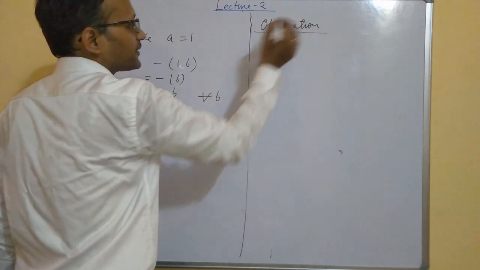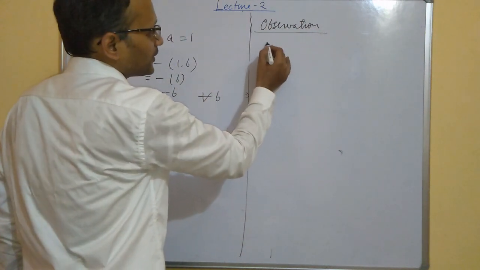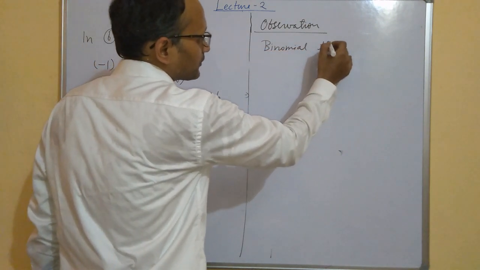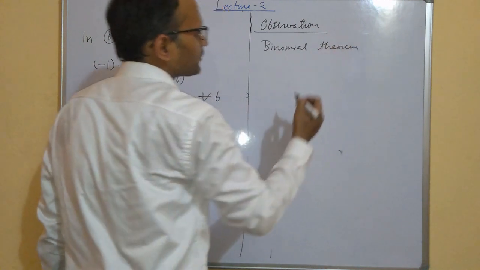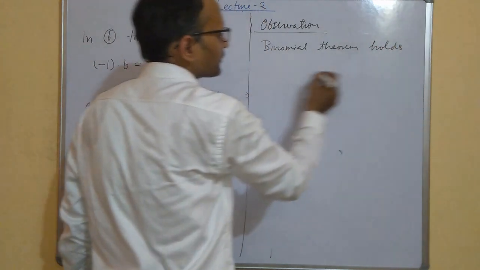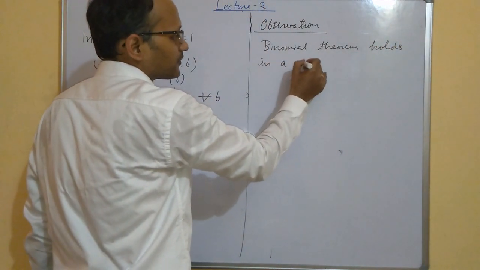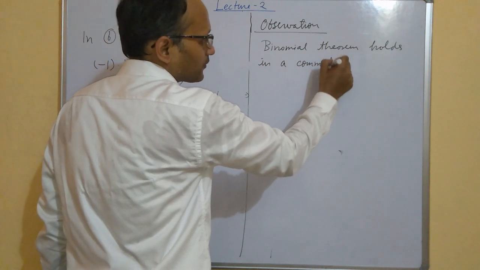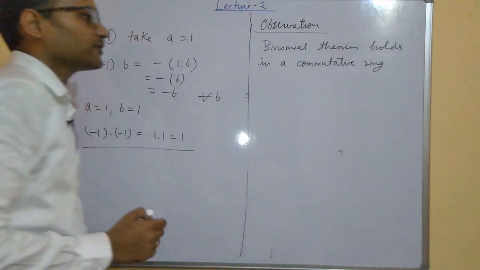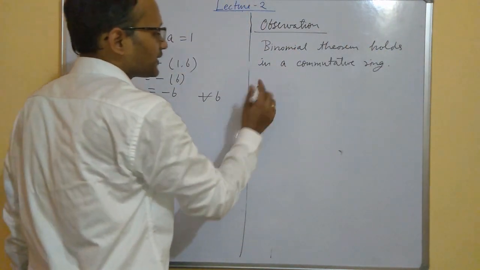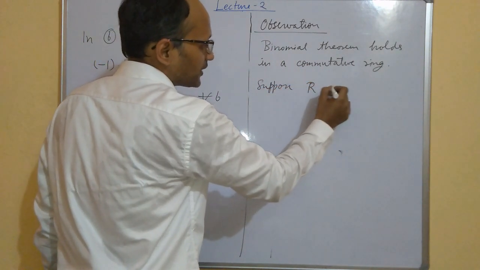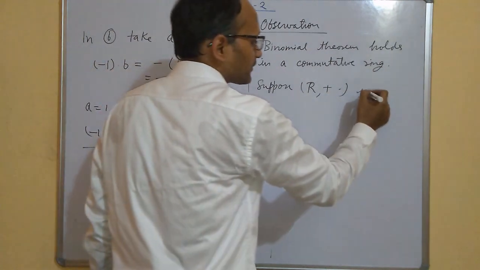The observation is that the binomial theorem holds in a commutative ring. So what does it mean? Suppose R is a commutative ring. Suppose (R, +, ·) is a commutative ring.